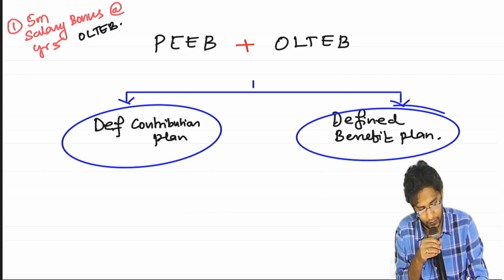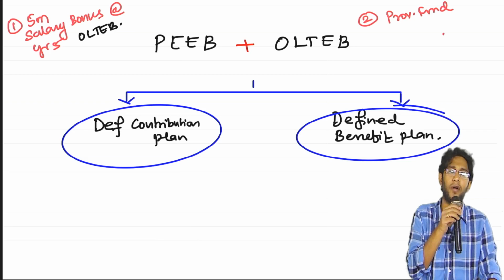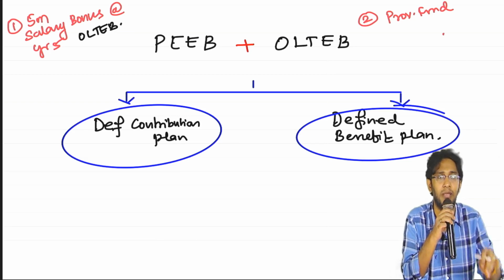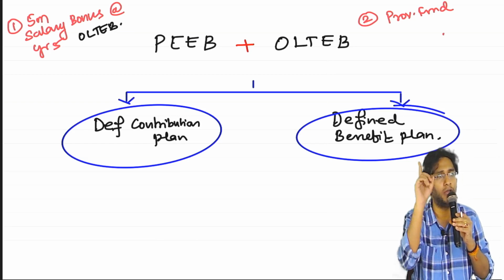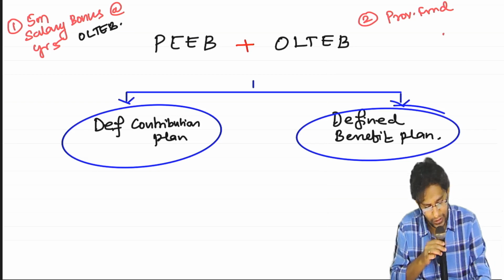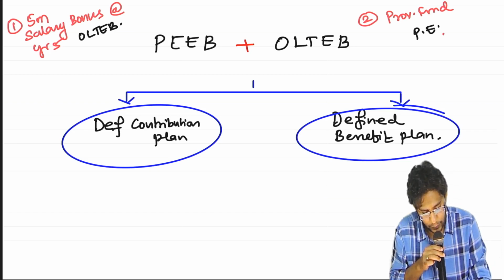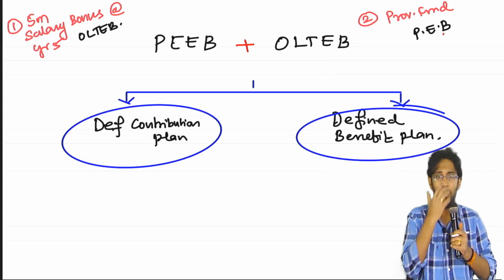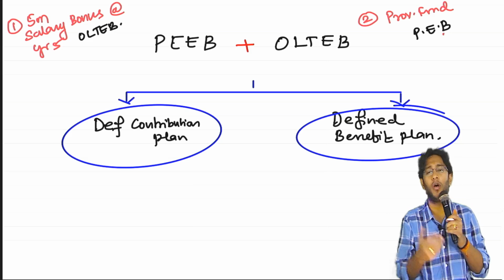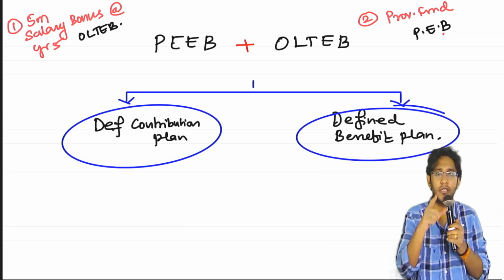Next one. Provident fund payable, PF contribution. PF contribution the employer will make every month, but it is payable to that fellow when? The retirement date. This is very clearly a post-employment benefit. Correct? You told the employee, now that you have already completed 5 years of service, you are eligible for gratuity.